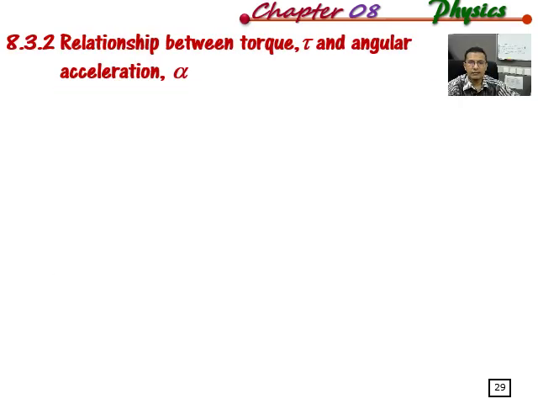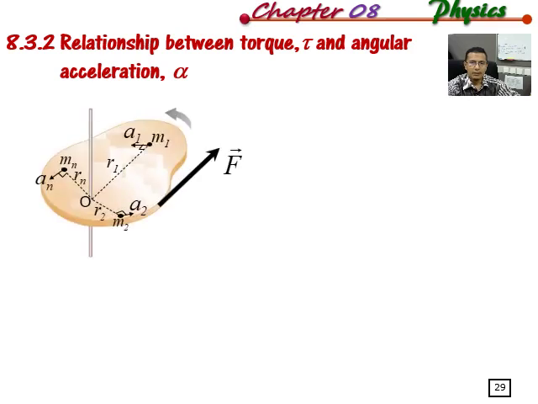And then next will be the relation between torque and alpha. So for example, when you rotate the rigid body by applying a force, we apply the force to the edge of this rigid body, so it will cause the body to rotate in the anti-clockwise direction. Alright, so the body will start to rotate from rest. So we have the existence of the linear acceleration and also angular acceleration.